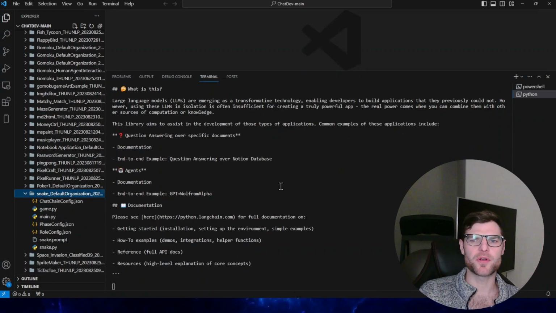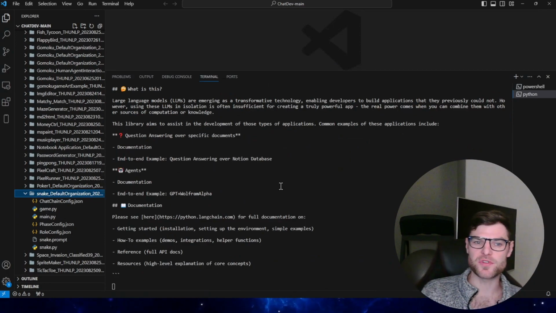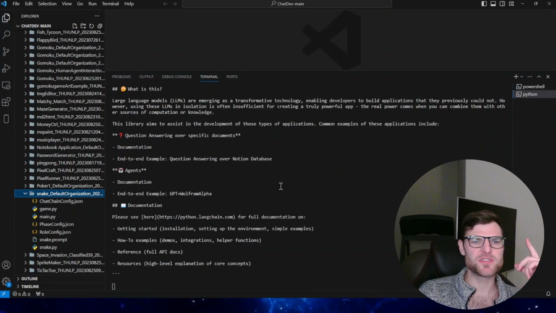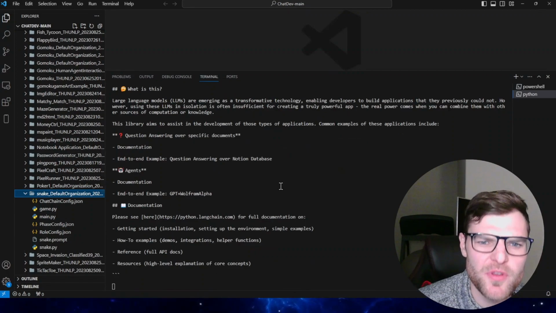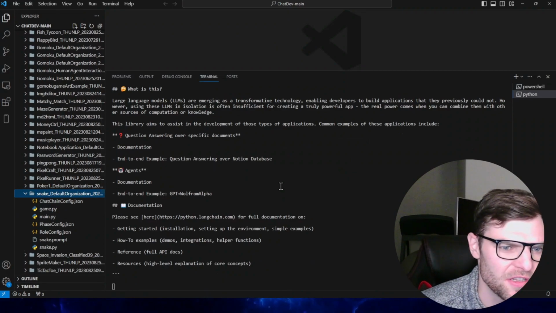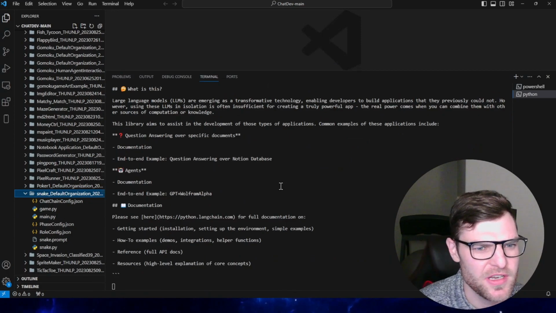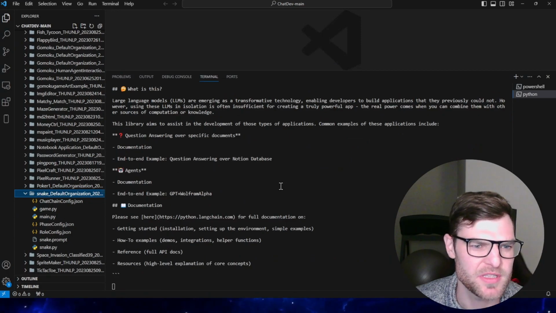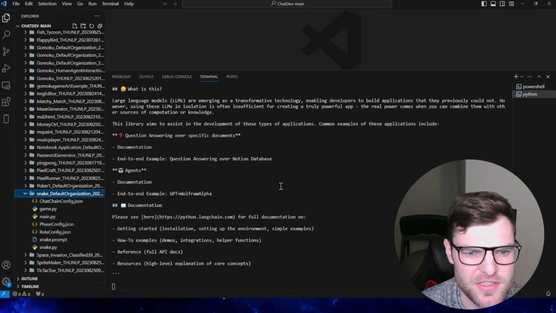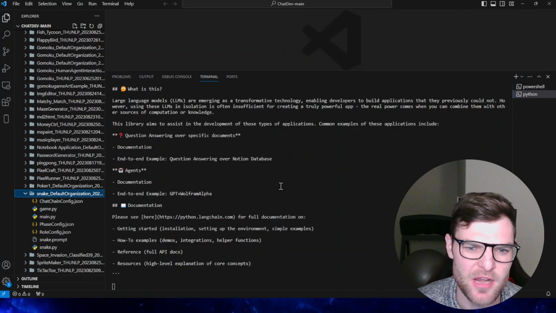The real power comes when you combine them with other sources of computation or knowledge. This library aims to assist in the development of those types of applications. Common examples of these applications include question answering over specific documents, documentation, end-to-end examples, question answering over a Notion database.